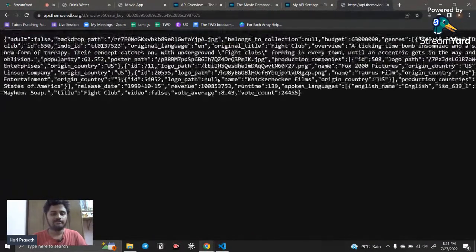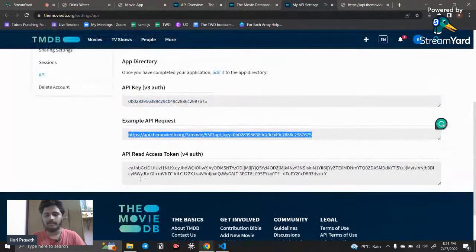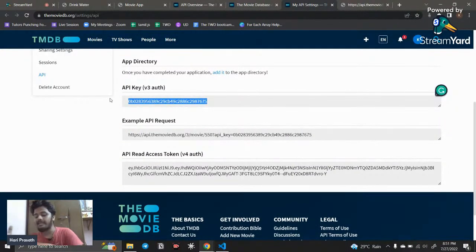Right now you are not able to understand this because it is in JSON format. It looks like this. This is the read access token, which we don't want right now. What we need is this key. Once this key is ready, you can go further.